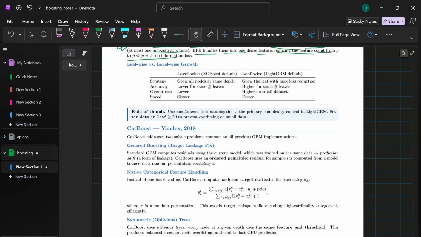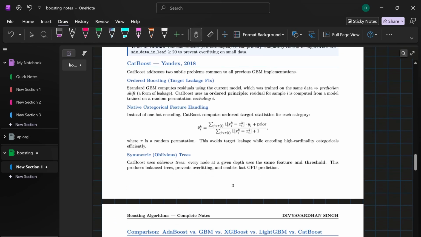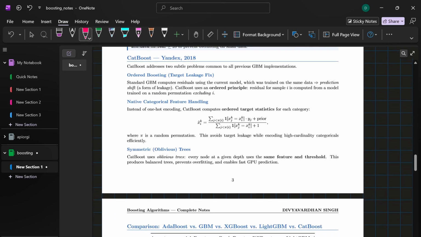Moving towards the last section, that is CatBoost, categorical boosting. Basically, CatBoost completely eliminates the problem of target leakage. First of all, what is target leakage? If you use a standard target encoding where you replace a text category with the average target value of its rows, then you will introduce severe target leakage. Okay, so to solve this, CatBoost uses ordered target statistics.